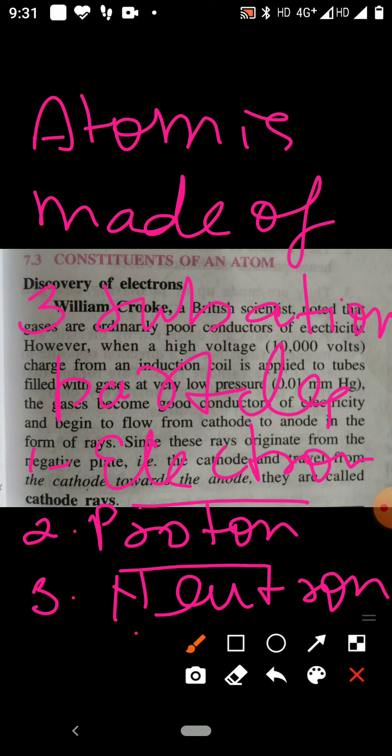Now you have to understand who discovered electron and how electron was discovered. What is electron?